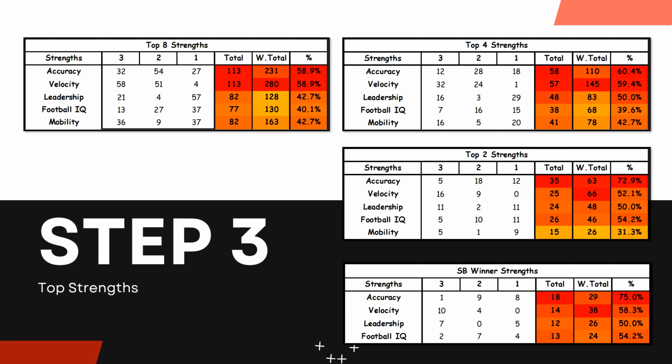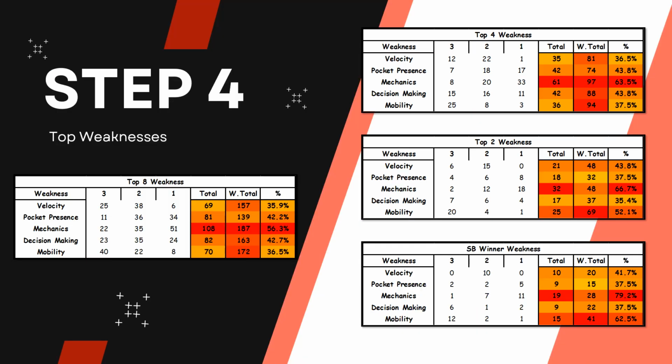So now let's check out some of the weaknesses. Now that we figured out the strengths, let's look at the weaknesses. The weaknesses now, as you can see, mechanics seem to be the highest weakness when it comes to quarterbacks in the top 8. And mechanics, why? Why is it one of the highest weaknesses in terms of the top 8 quarterbacks?